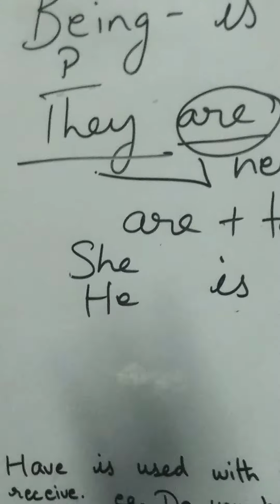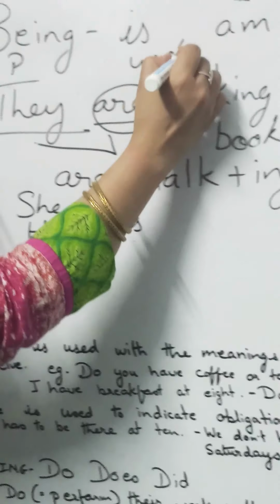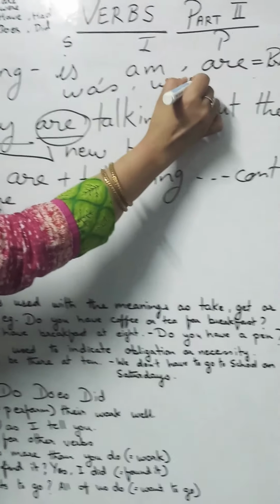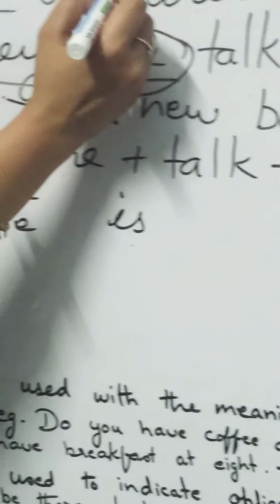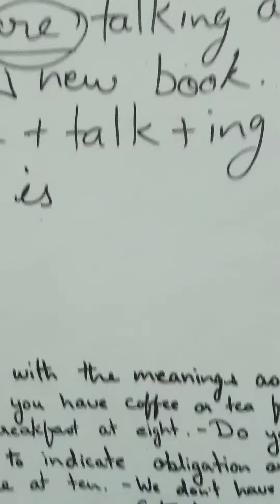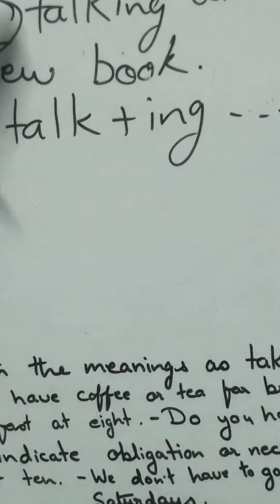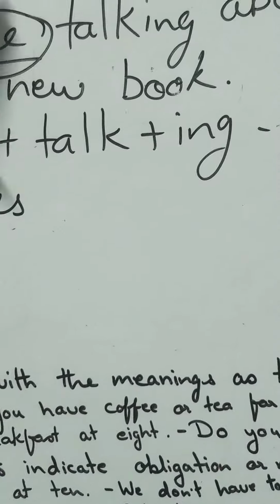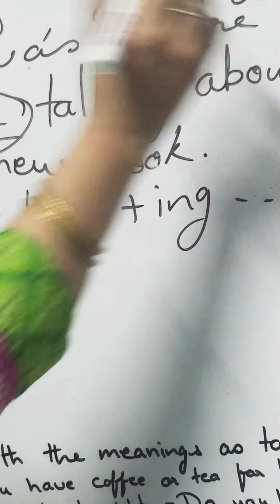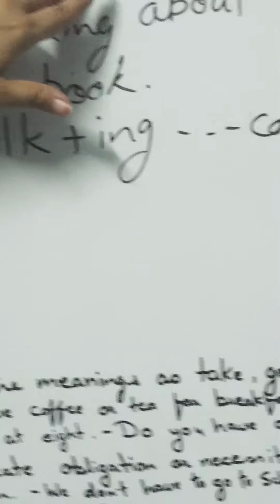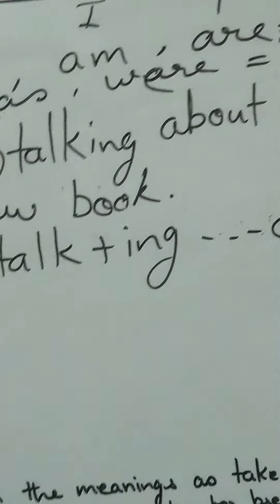Now, in that sequence only, I'll talk about was and were. As I told you, these are for the past. Was is for the singular when the subject goes with singular, and were is for the plurals.